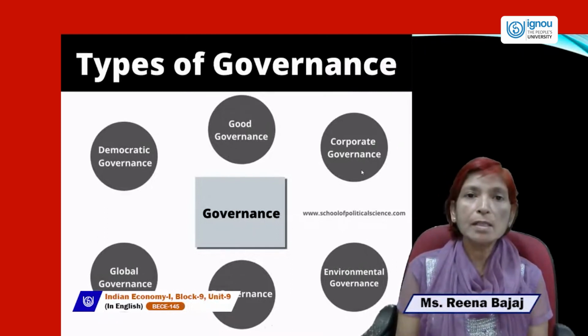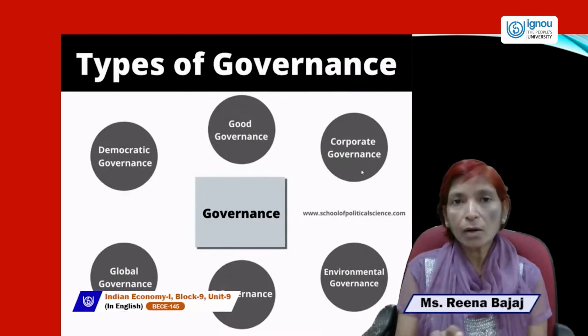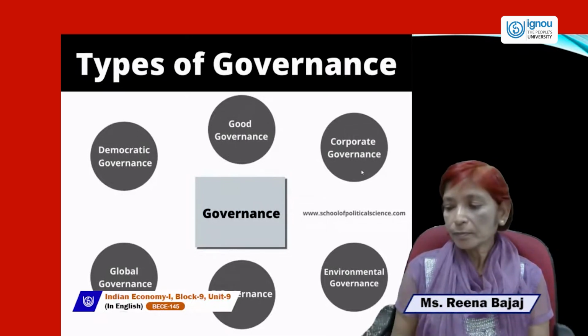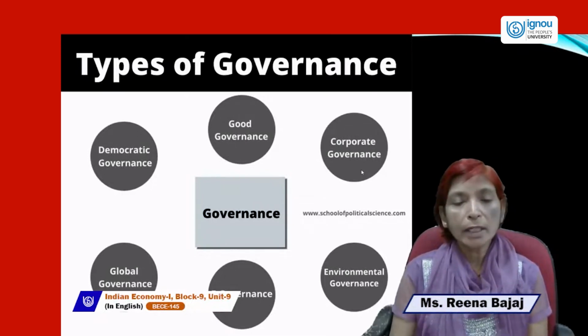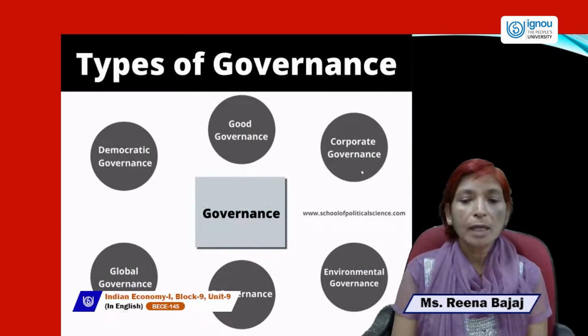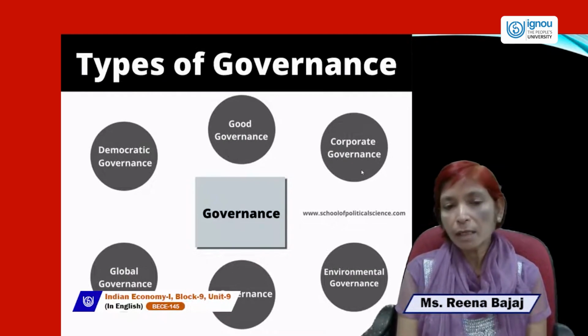And e-governance, in which you govern all the systems of the economy through electronic means, computers, emails, or information technology. And next is environmental governance, in which the environment of the whole world can be governed by policy making or decision making by the government.